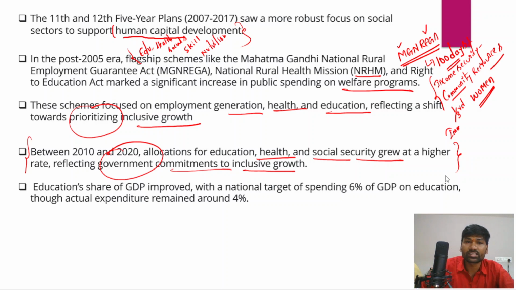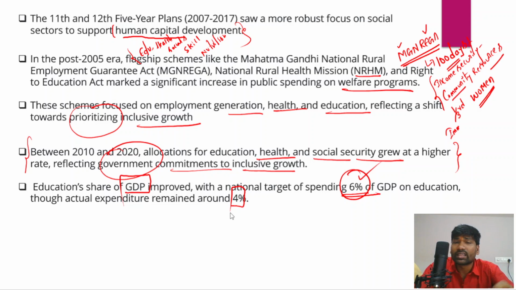So even the share of education in GDP has improved over a period of time, with the national target of 6% of the GDP spending on education. Remember, we have not yet achieved 6% of the GDP spending on education, but the government aimed at achieving 6% of GDP on education, though actual expenditure on education is near about 3.5 to 4%.